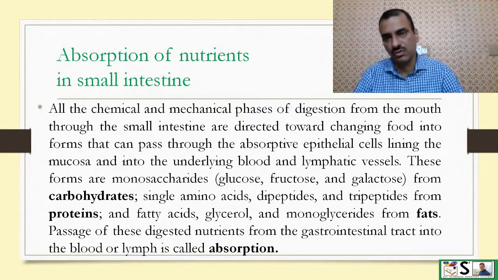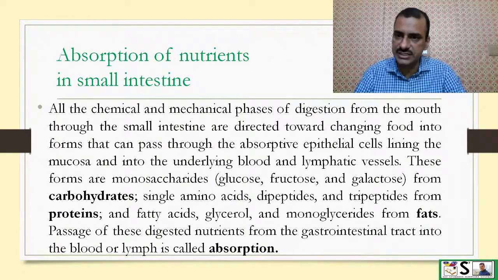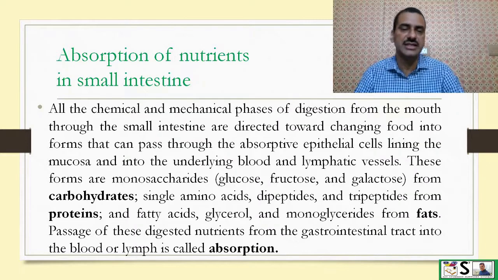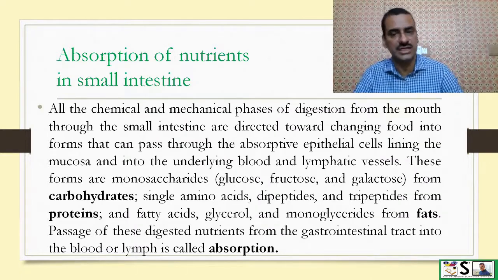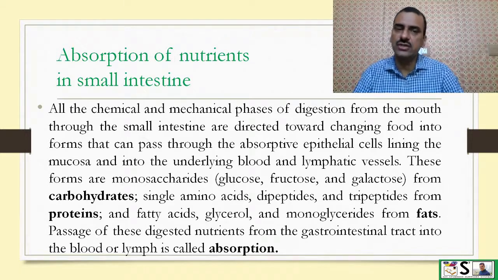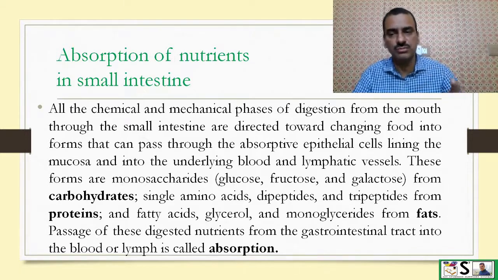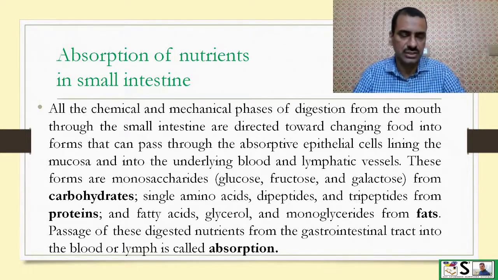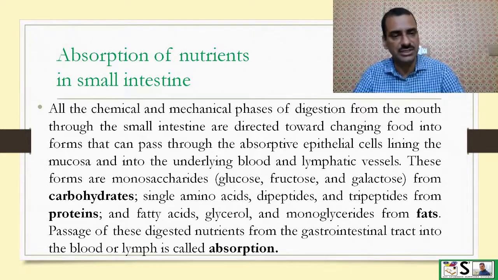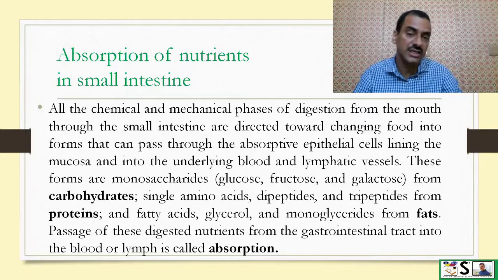Now, absorption of all nutrients in small intestine. All the chemical and mechanical phases of digestion from the mouth to the small intestine are directed towards changing the food form from complex to simpler. And then only they are absorbed in the epithelial lining of the mucosa and the underlying blood vessels.